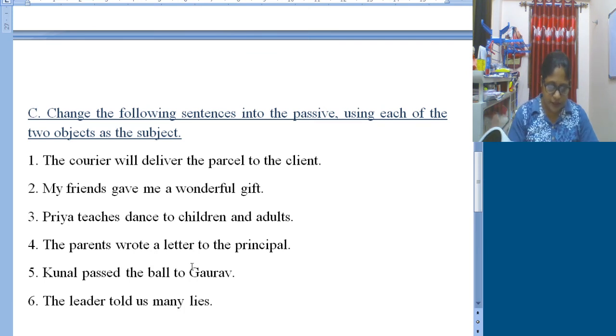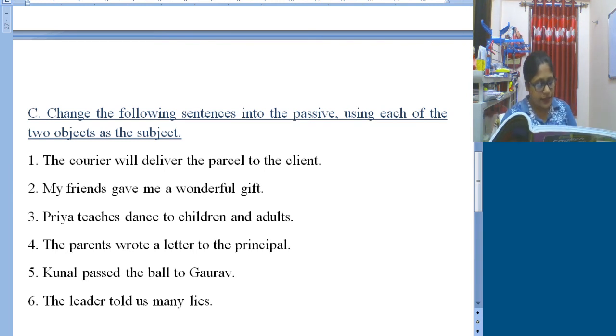The first question is, "The courier will deliver the parcel to the client." So here the subject is the courier, and parcel and client are the 2 objects. So we can say, "The parcel will be delivered to the client by the courier." Another option can be, "The client will be delivered the parcel by the courier."